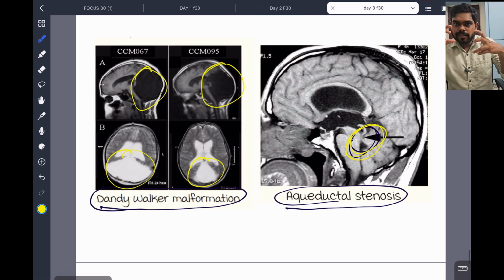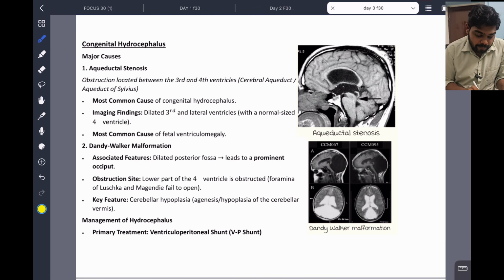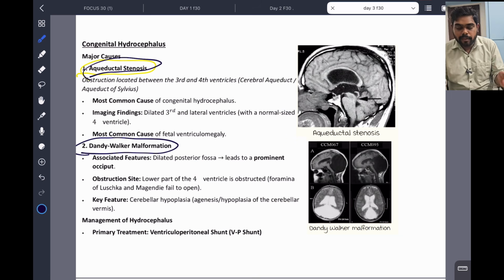So whenever there is an obstruction or problem, it will cause something called congenital hydrocephalus. CSF will accumulate, and this fluid will cause problems. You can see the major causes of congenital hydrocephalus are mainly aqueductal stenosis and Dandy-Walker malformation.